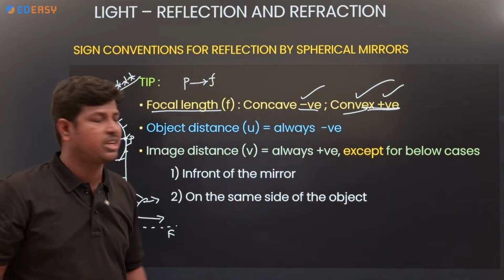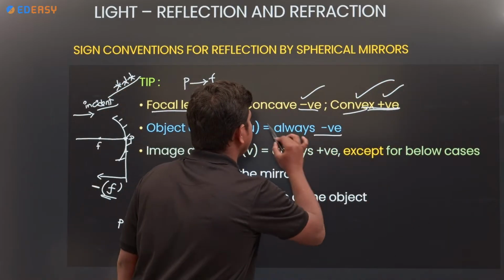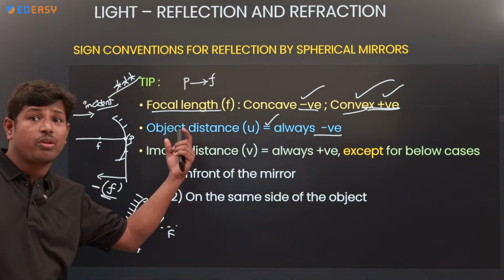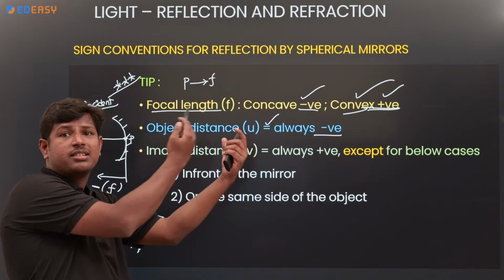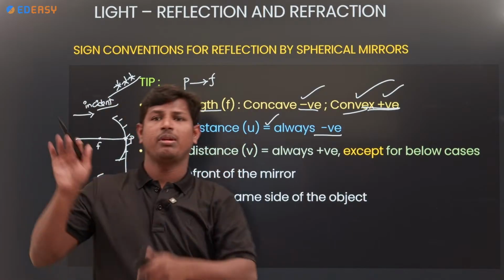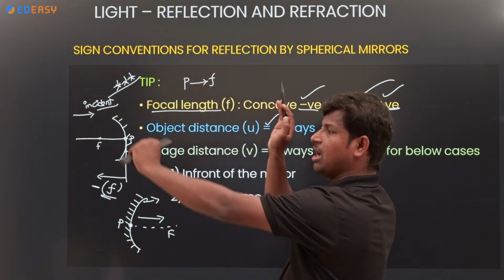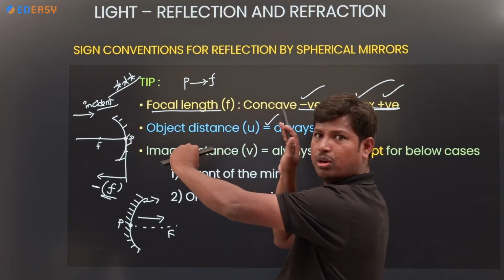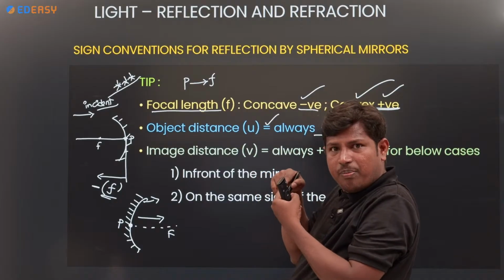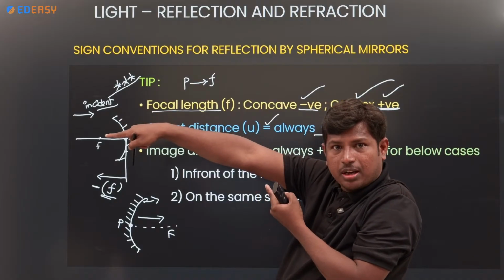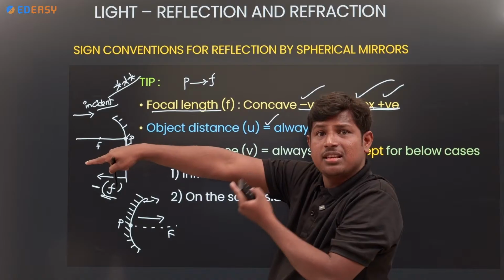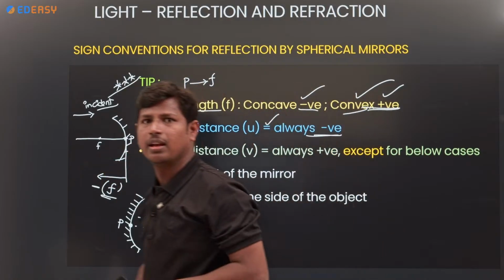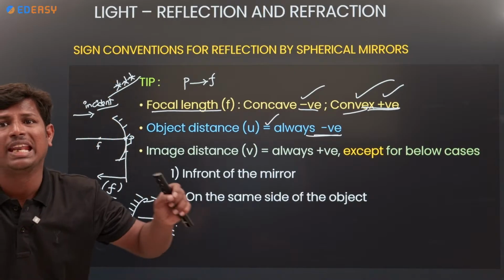Next, coming to the object distance. Object distance is always negative in a concave or convex mirror. Why? This is a mirror, and here is the object. We measure the distance from pole to object, which is opposite to the direction of the incident ray. That's why it is negative. Clear? Object distance is negative.